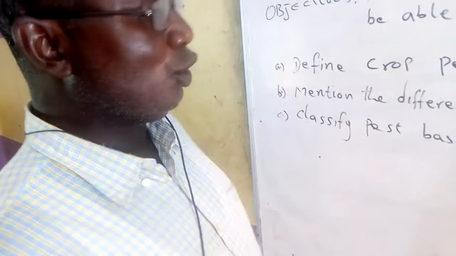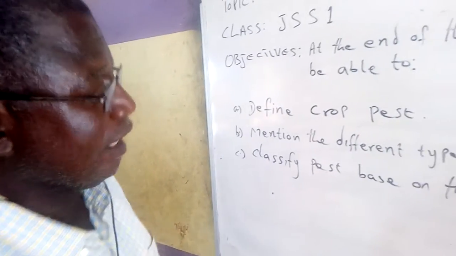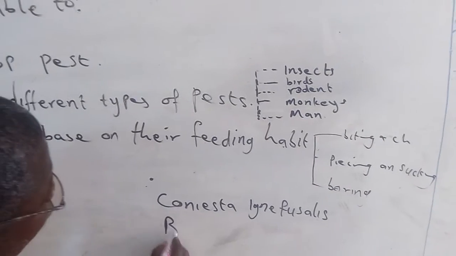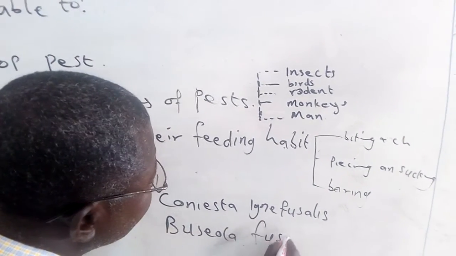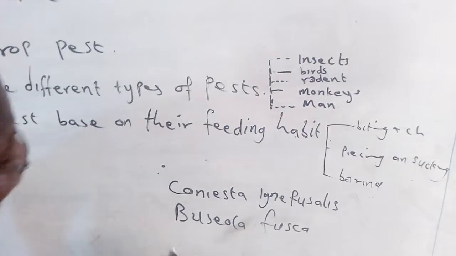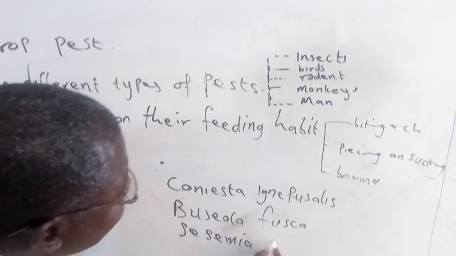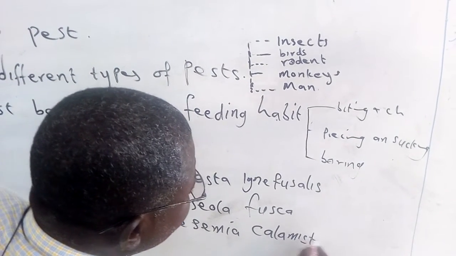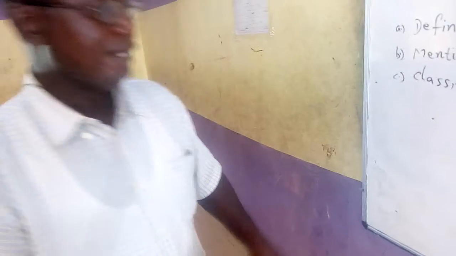As I earlier told you, the examples of these boring insects are Coniesta ignefusalis, Busseola fusca, and Sesamia calamistis. These are the common examples of the boring insect.